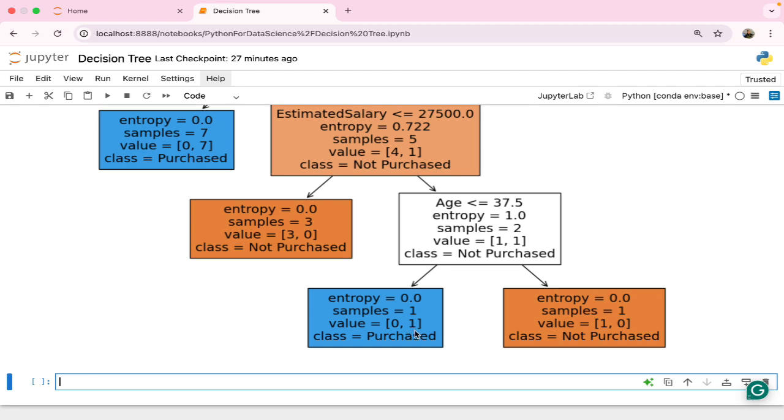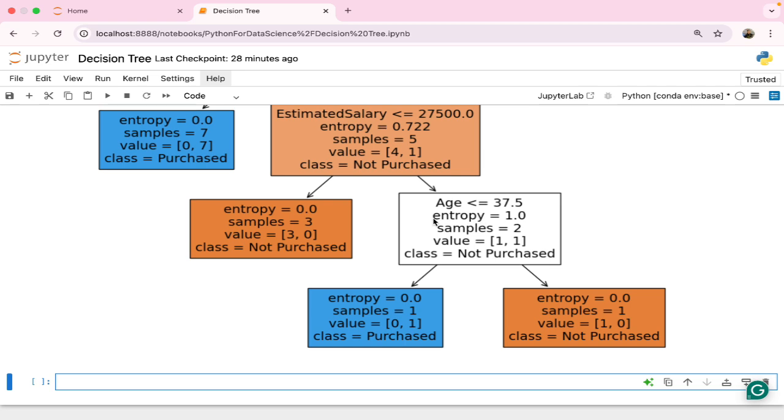Value means how many zeros and ones. Example, 6 not purchased and 4 purchased. Here you can see the values 0 and 7, where 0 was for not purchased and 1 was for purchased. So 7 are there who have purchased. Here 4 are there who have not purchased. If their salary is 27,000 or greater, then 4 of them have not purchased. So the majority is not purchased, so the class is not purchased. Then it is dividing further.